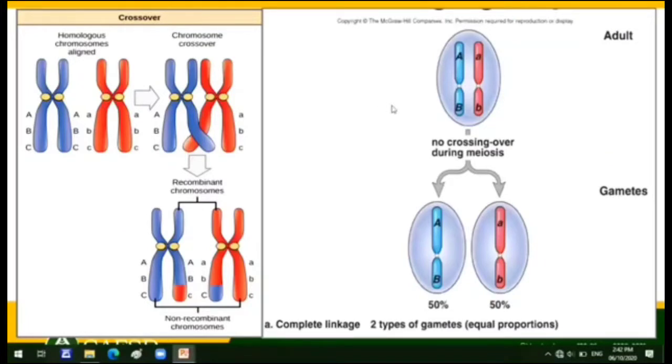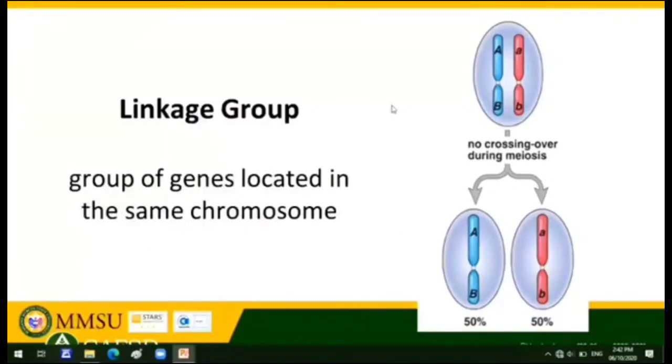Now, I have mentioned a while back a linkage group. A linkage group is simply the group of genes located in the same chromosome. This is one group of genes located in the same chromosome, and this is another group of genes located in the same chromosome.